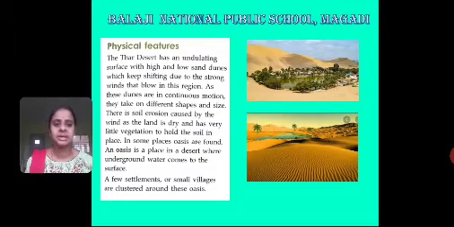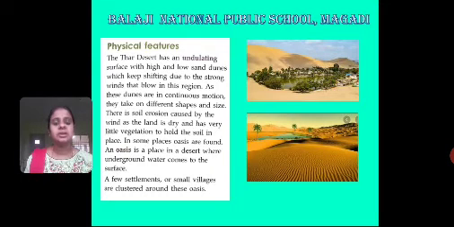In some places, oases are found. An oasis is a place in the desert where underground water comes to the surface. A few settlements or small villages are clustered around these oases.